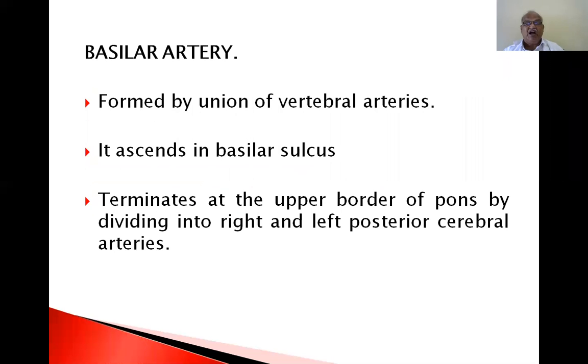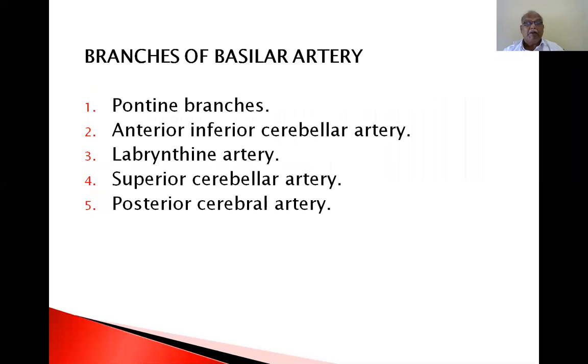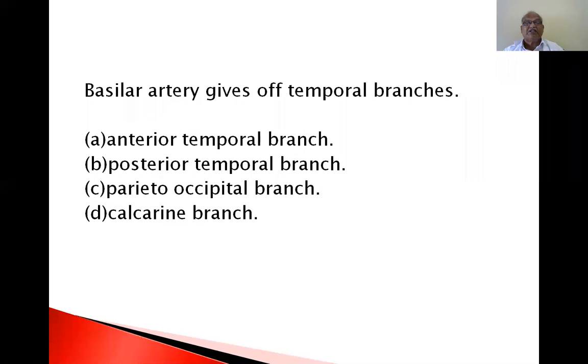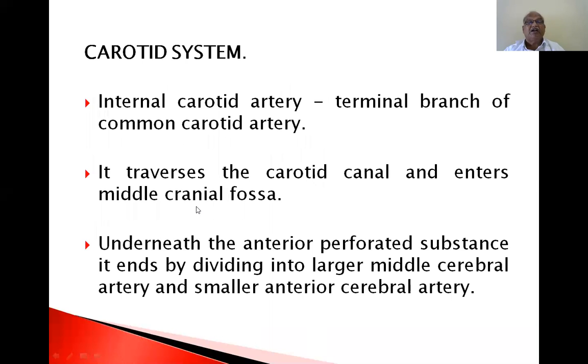Now basilar artery, I have already told you: pontine branches, anterior inferior cerebellar or labyrinthine artery, superior cerebellar or posterior cerebral artery. Already I showed you in the diagram. Once again, you have to read it and see the arterial circle of Willis. Then you can have it. Now the posterior cerebral artery gives off temporal branches. They are anterior temporal branch, posterior temporal branch, parieto-occipital branch, and calcarine branch.